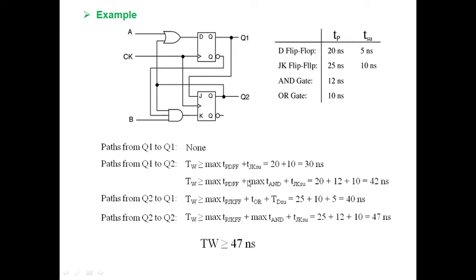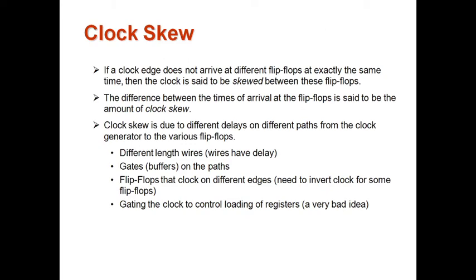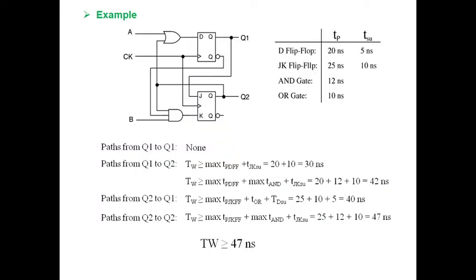So these are the concepts of clocking of flip-flops, and the next thing is clock skew. So what is a skew here? If a clock edge doesn't arrive at the different flip-flops at the same time, for suppose I'm having here a number of flip-flops, like in the previous case, I'm having here a synchronous circuit.